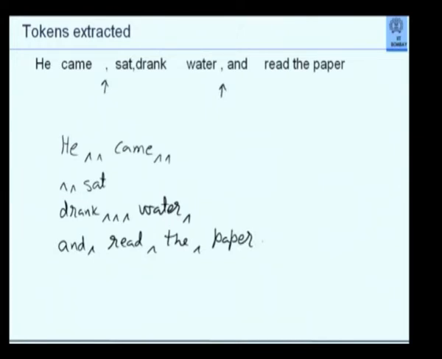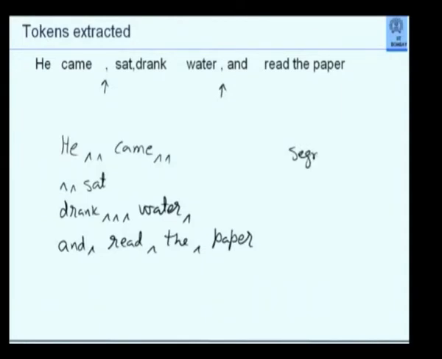So I still have a problem. I haven't got individual words extracted. But can I see now the possibility of a solution? Suppose I use this tokenizer twice. First, I use it to extract these segments, or clauses as I call them. So this is my segment 0, segment 1, segment 2, segment 3.